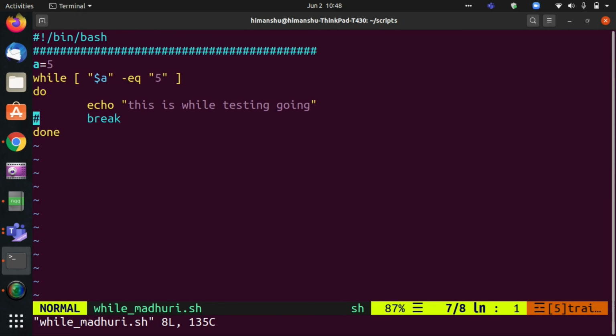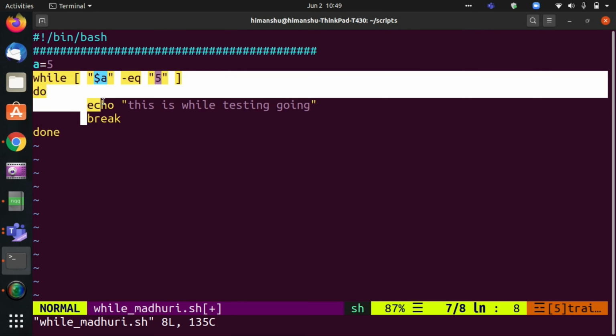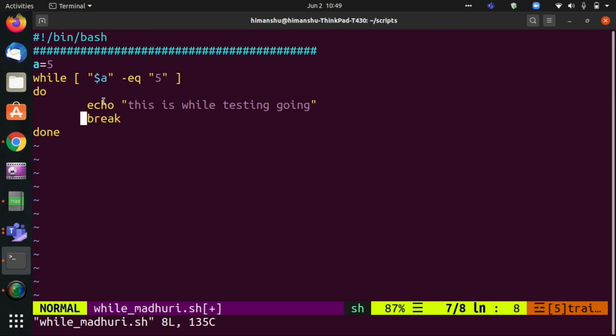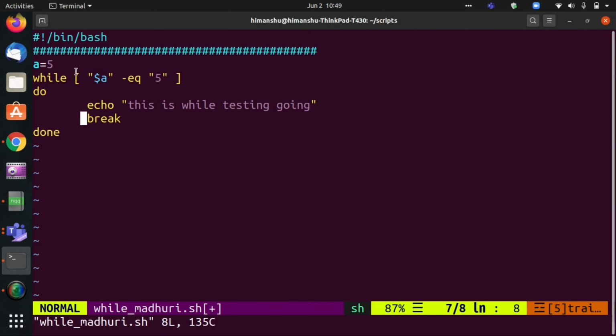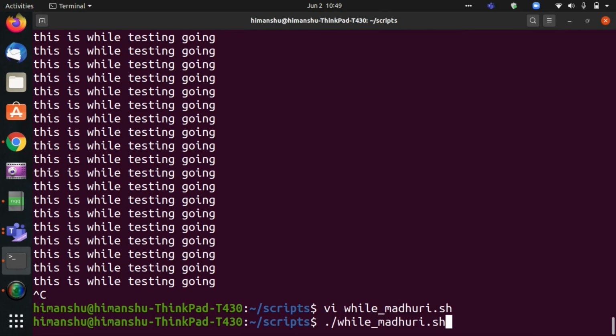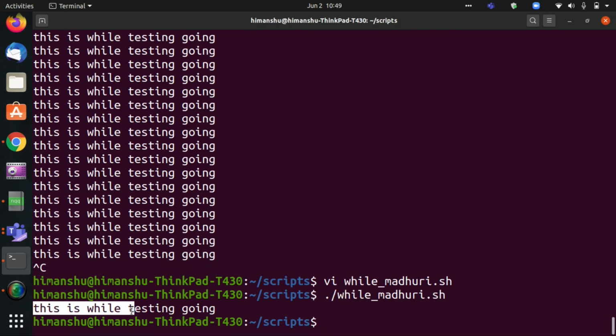That's why I use a break command here. Break works the same way in any loop: it breaks the loop and comes out of it. If it reaches done, it comes out, and the while loop is not executed again. So if I execute this, it will print only once because I have given break.